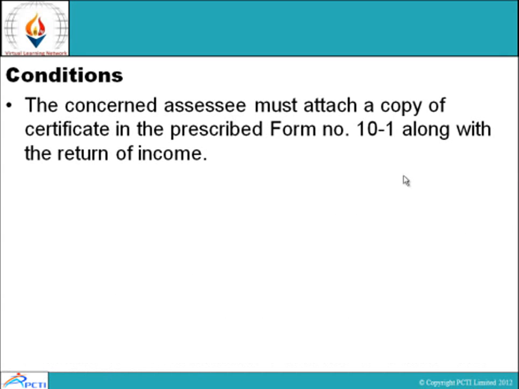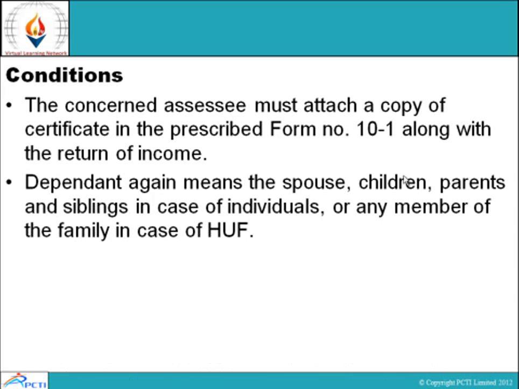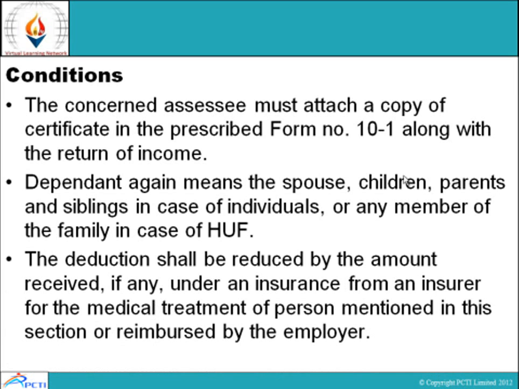Now conditions: the concerned assessee must attach a copy of certificates in the prescribed form number 10-I along with the return of income. Dependent again means the spouse, children, parents and siblings in case of individuals or any members of the family in case of Hindu undivided family.